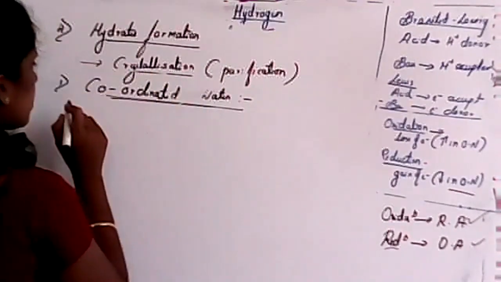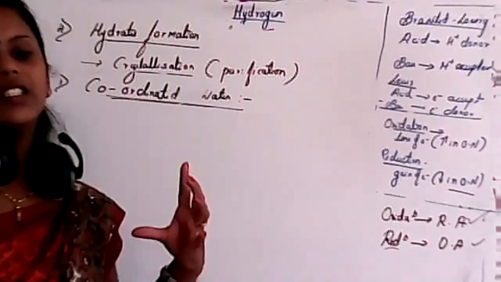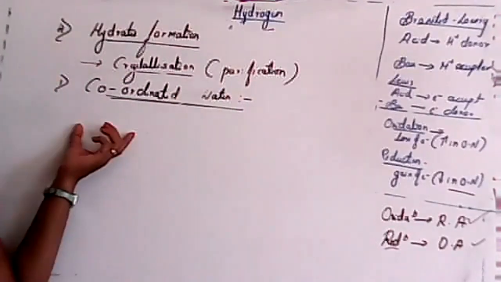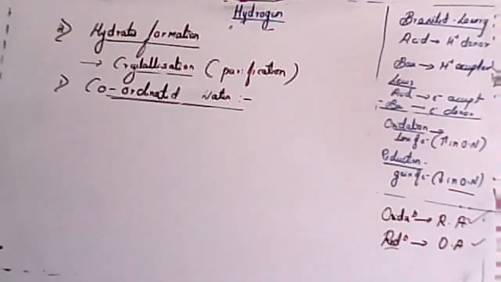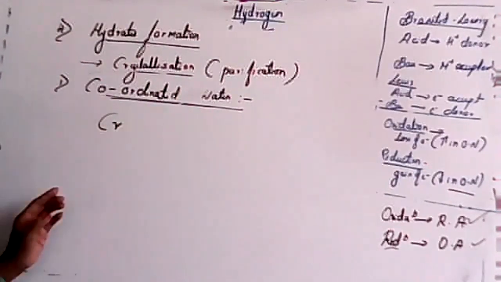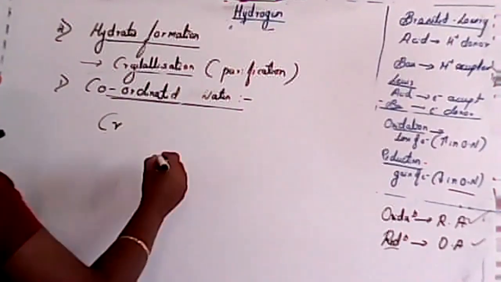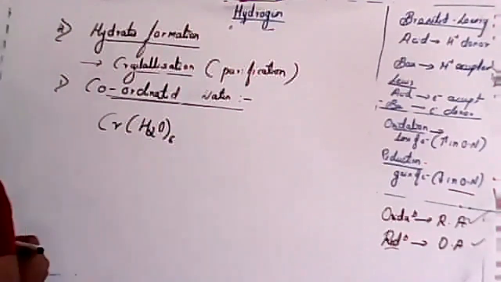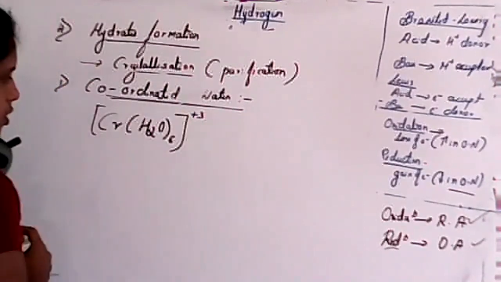About this you will study next year, that means in the second year, but again I will give some hints. See student, coordinated water. I will consider a simple example, chromium, which reacts with 6 molecules of water, H2O, and has a +3 oxidation state.